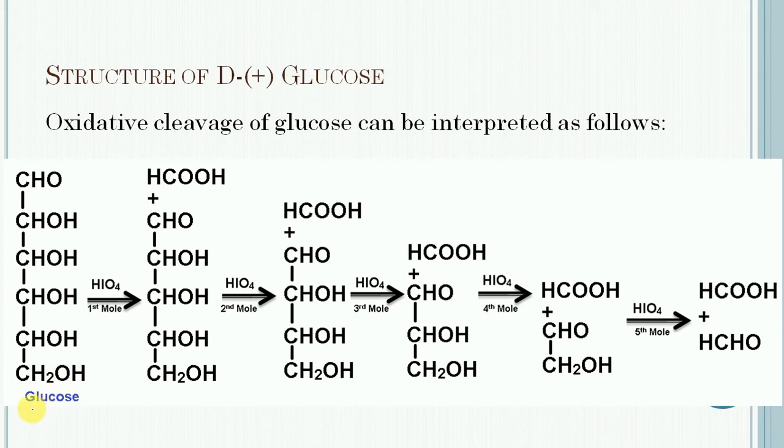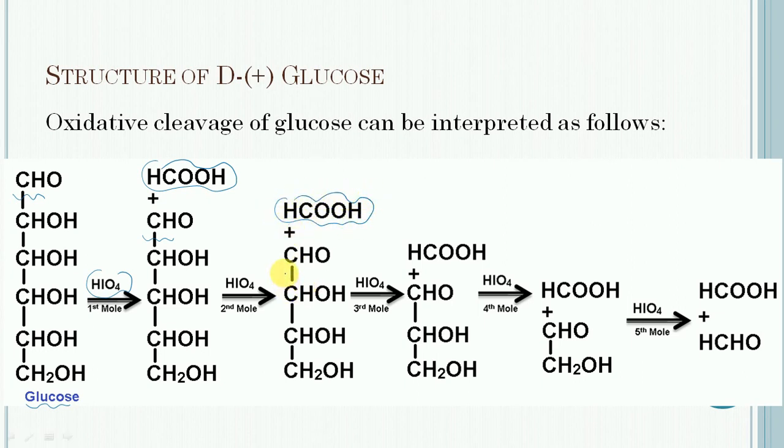This one is glucose. First of all, this bond undergoes oxidative cleavage with the consumption of the first mole of periodic acid. So it gives formic acid. Then this bond undergoes oxidative cleavage, the second mole of periodic acid is consumed, and it again gives the second mole of formic acid.